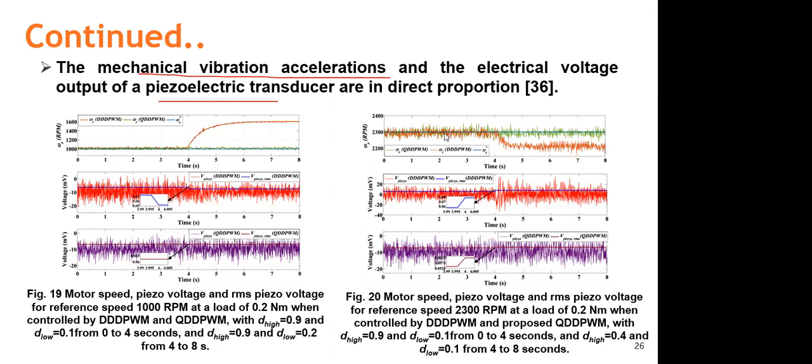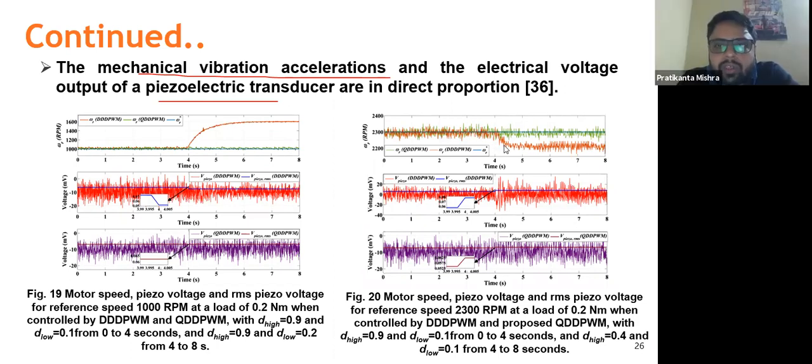Pratikanda, shouldn't it be the opposite? The one that tracks should have lesser ripple and the one that doesn't should have more ripple? Yeah, that question might arise. That's what I was expecting.